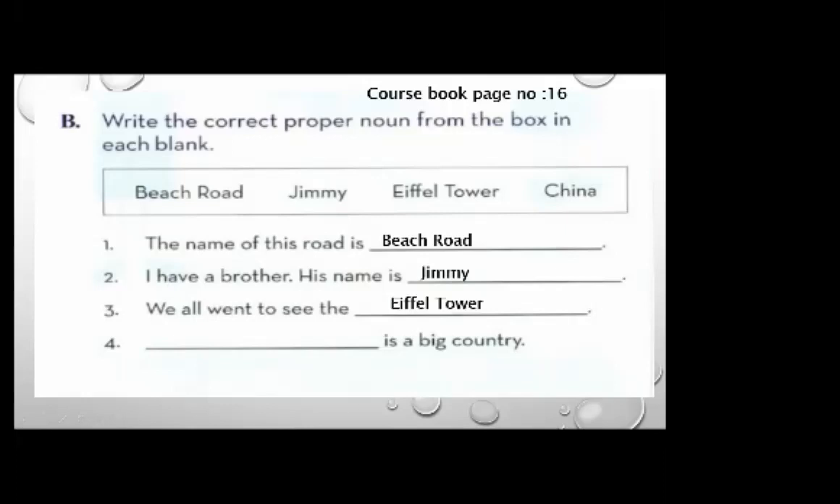Dash is a big country. Now only China is left, and as we all know that China is the name of a country. So China is a big country. Take a screenshot. Now I'm going towards the next exercise.